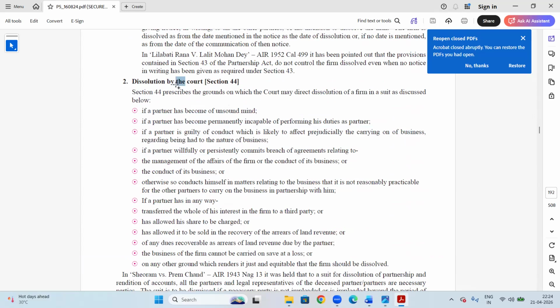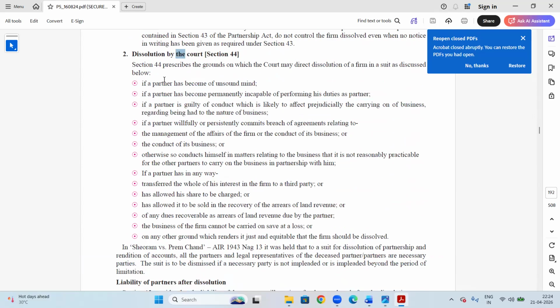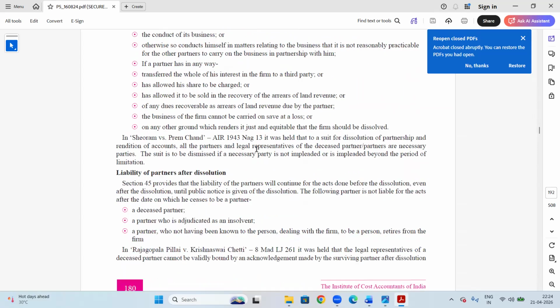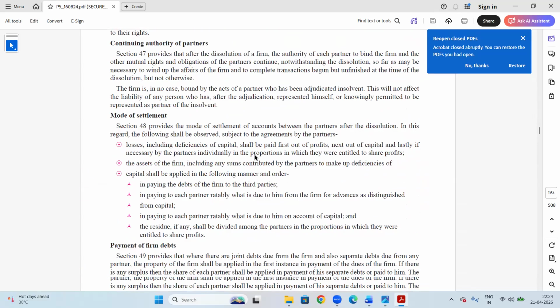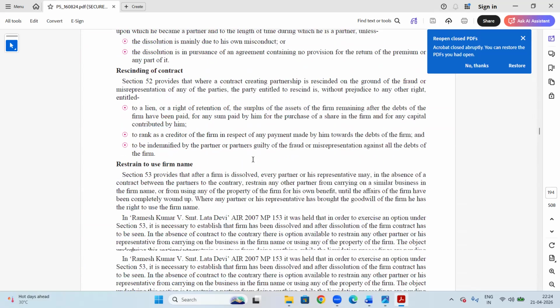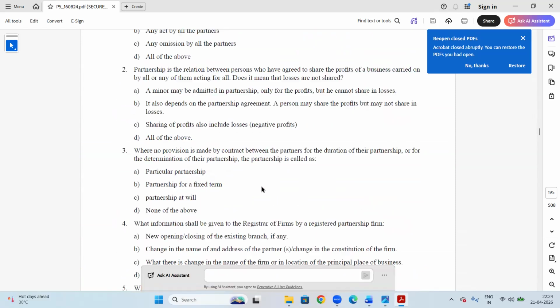By order of court, a firm can be dissolved. When will a court order dissolution? If any partner becomes of unsound mind, if any partner becomes incapable of performing his or her duty, or if a partner is guilty of misconduct in conducting business. Likewise, a court can also order dissolution.